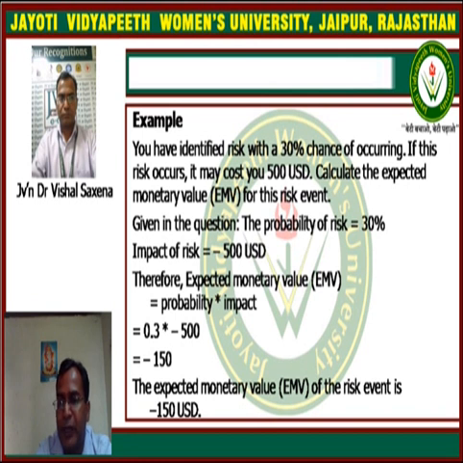So impact is minus 500 while the probability is 0.3. Therefore the expected monetary value EMV is given by probability multiplied by impact. So this is equal to 0.3 multiplied by minus 500, which is equal to minus 150. The expected monetary value EMV of the risk event is minus 150 USD.